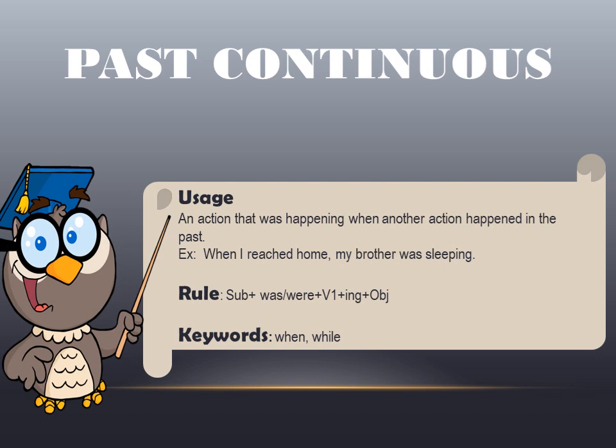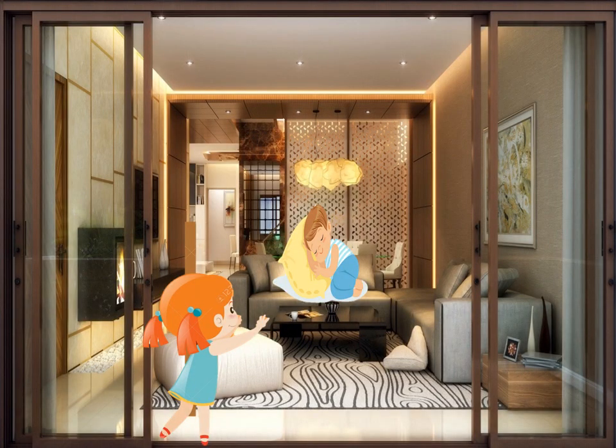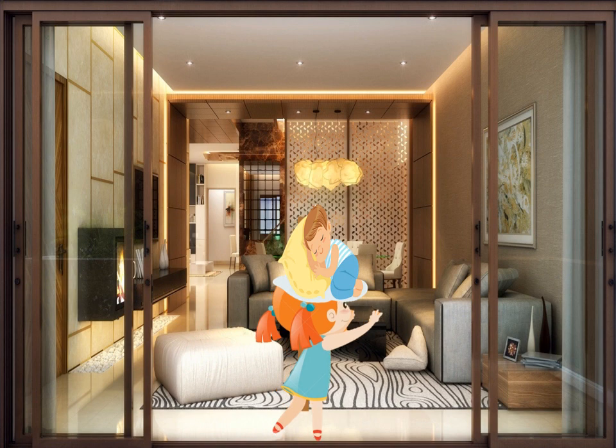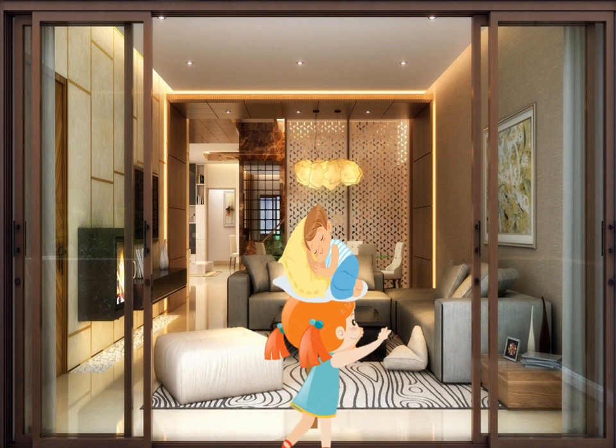Next, the keywords are when and while. Whenever these time frequencies are there, we get to understand, okay, this is the past continuous tense. Let us move to the visual now. So the girl is saying, when I reached home, my brother was sleeping. So you saw the two actions were happening at the same time in the past.